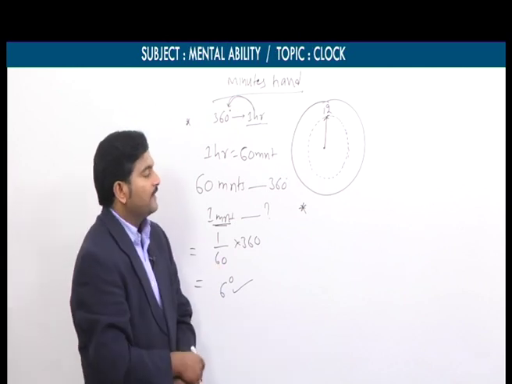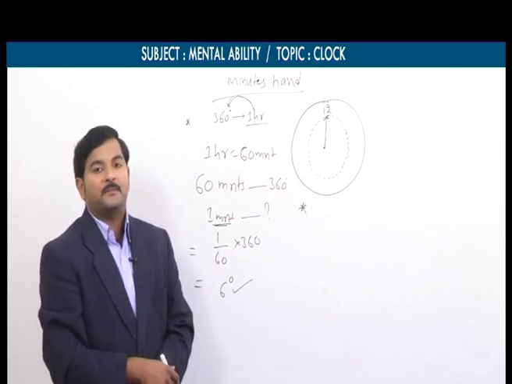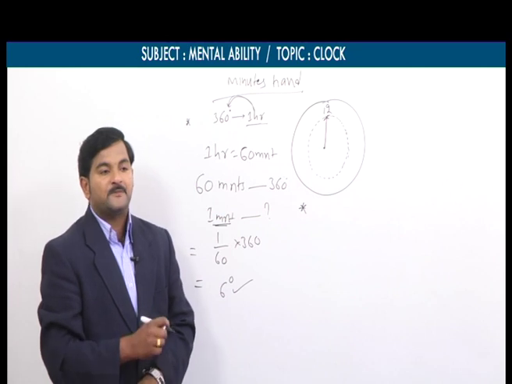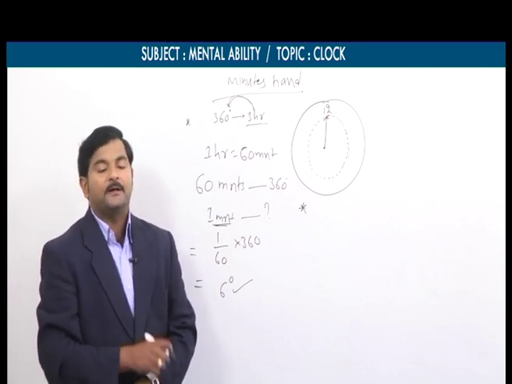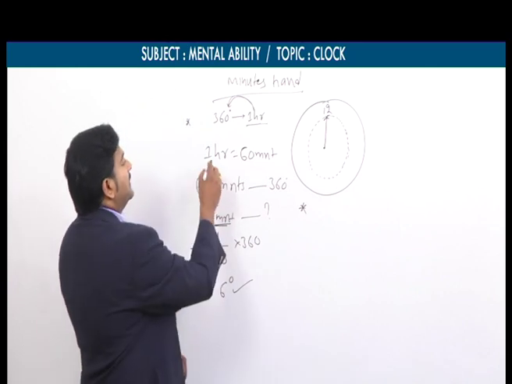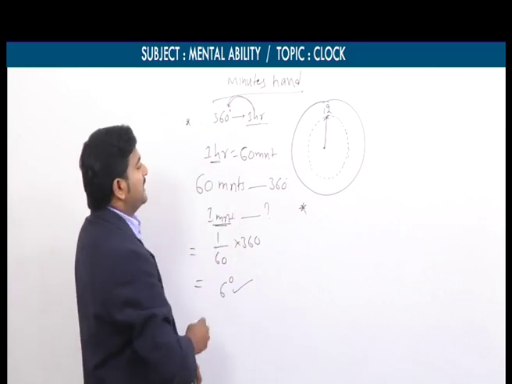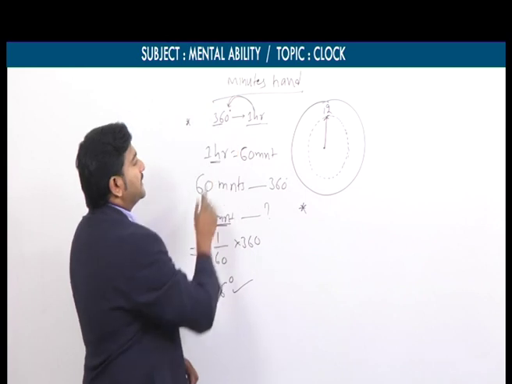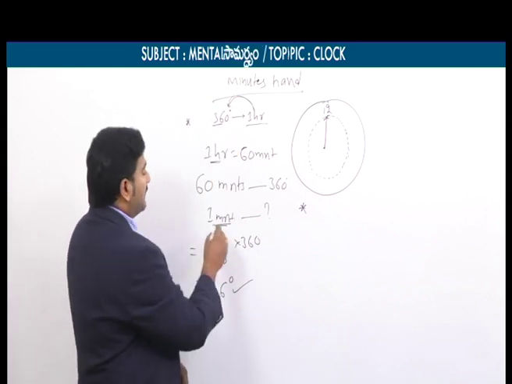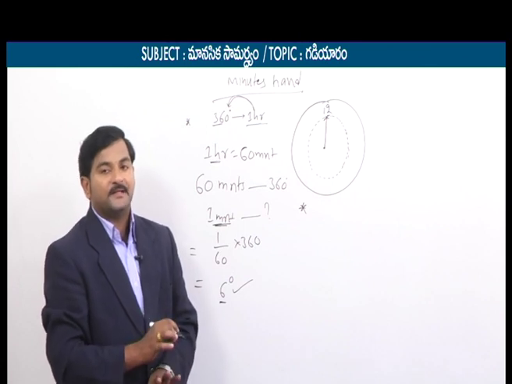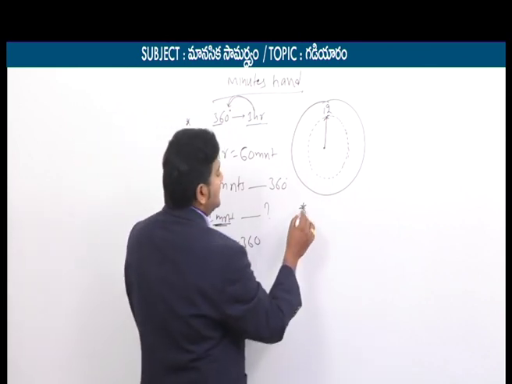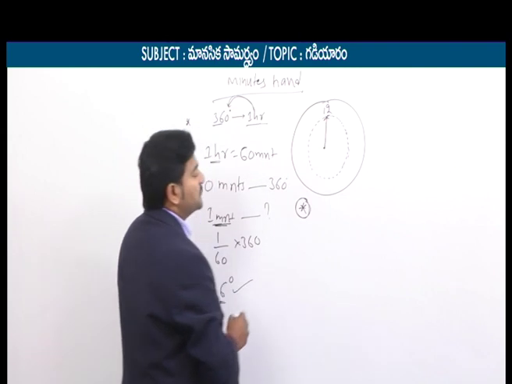In the span of 1 hour, the hour hand makes 30 degrees. In the span of 1 minute, the hour hand makes half a degree. Similarly, in the span of 1 hour, the minute hand makes 360 degrees. In the span of 1 minute, the minute hand makes 6 degrees. So based on these 5 points, there is a previous question. We will focus on this previous question.